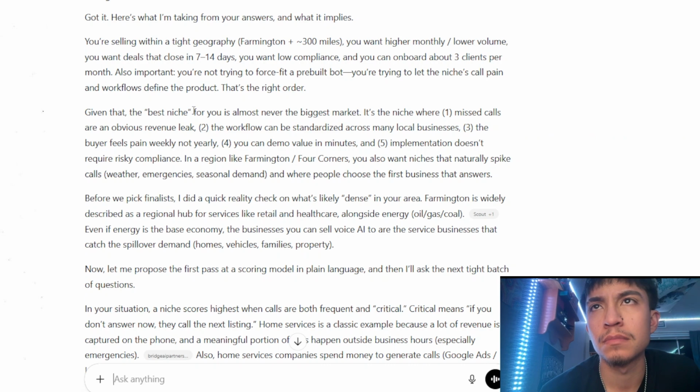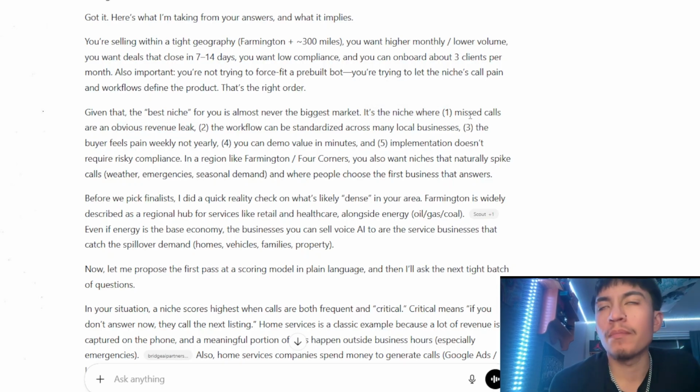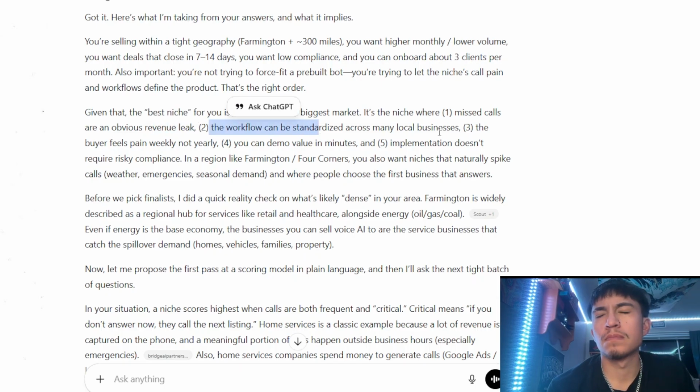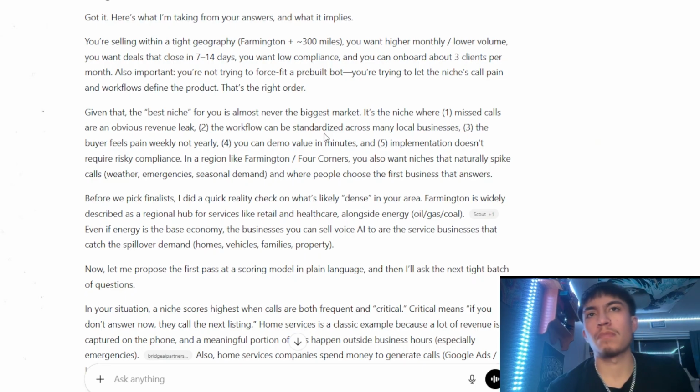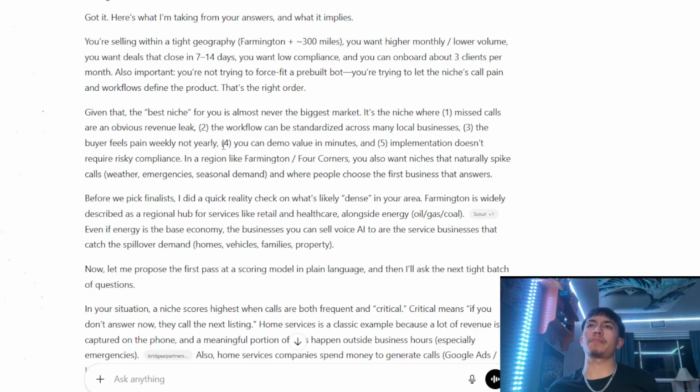Okay, it's saying for us, it's almost never the biggest market. We're not caring about market size. It says the niche where one missed call is an obvious revenue leak is what we need to focus on. Somebody who misses a phone call misses money. The workflow can be standardized across many local businesses, so when you build something, you can reach out to different kinds of businesses, and they're all going to have the same kind of problem. And the buyer feels pain weekly, not yearly. This needs to be a constant headache in their business, and you can demo value in minutes.